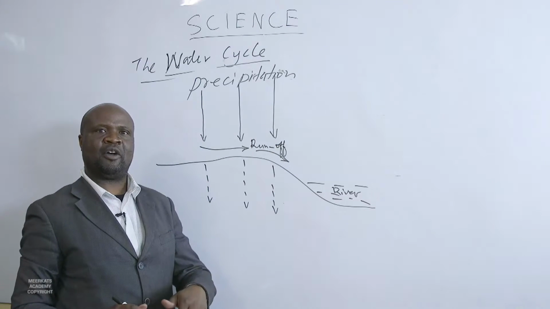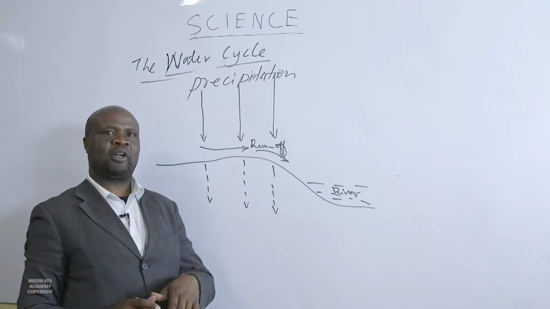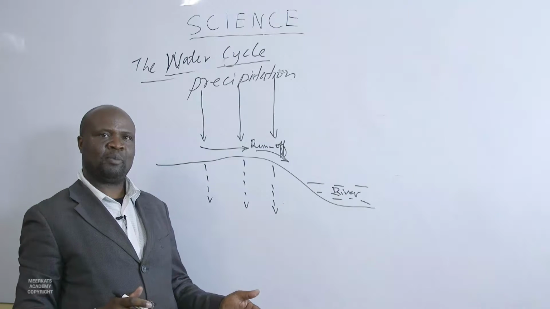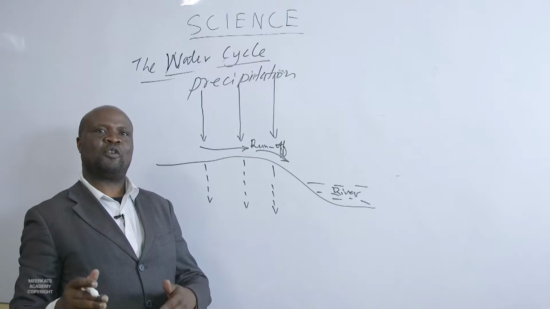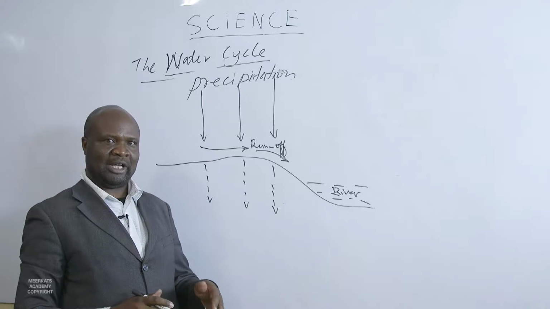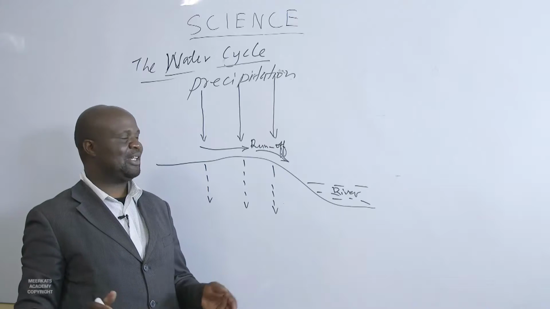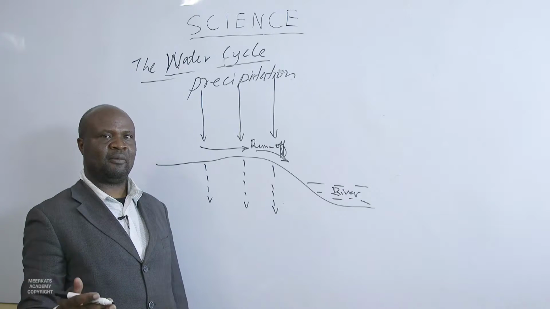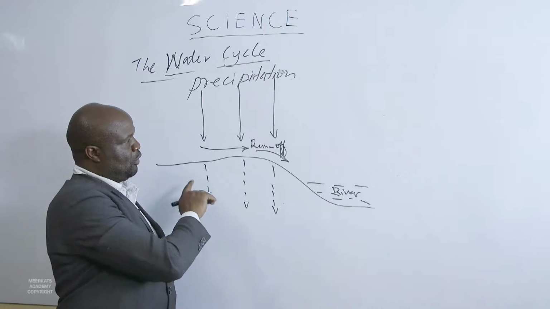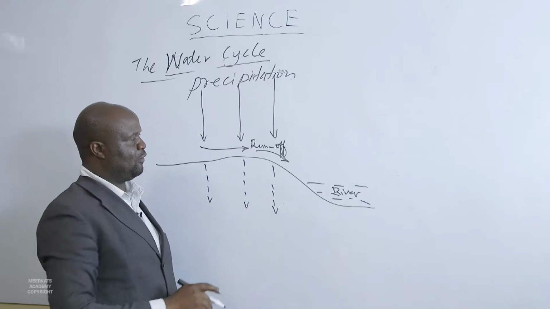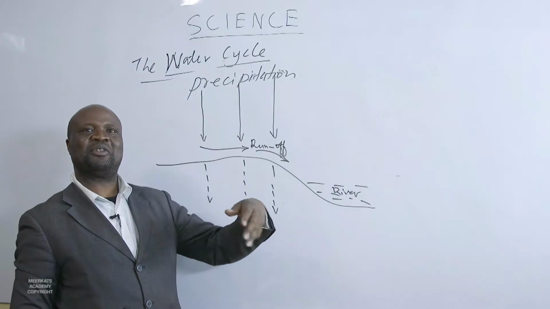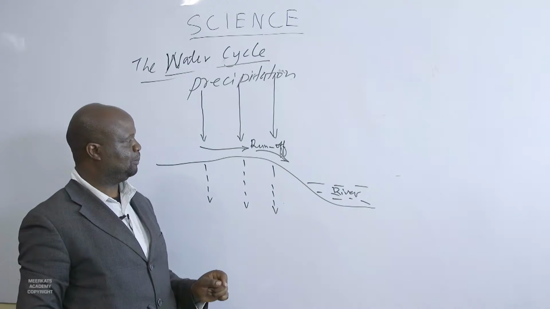When the water falls down, depending on the topography of the land, where is high and where is low, the water will always move from high to low area, unless there is a change of gravity interference, but water will move from a higher level to a lower level. So there will be runoff. When this runoff is there, then runoff will formulate rivers. Then rivers will continue moving to lakes and oceans.